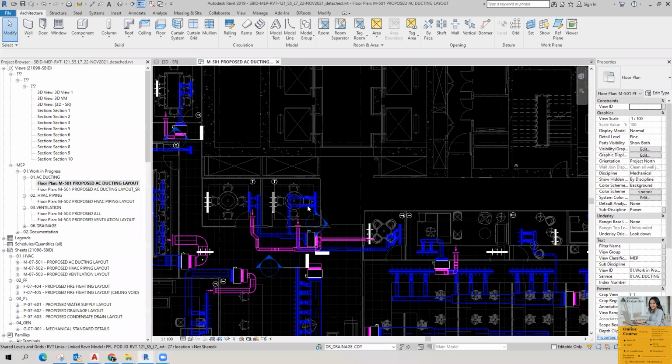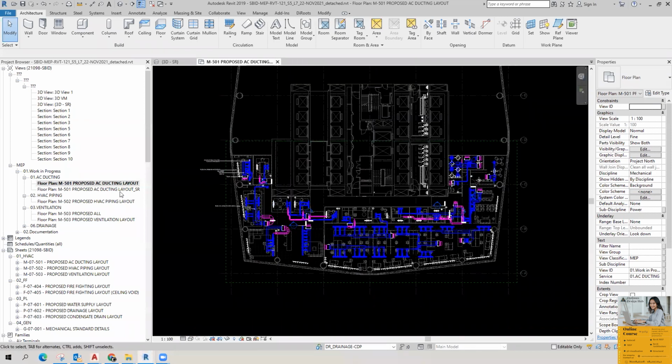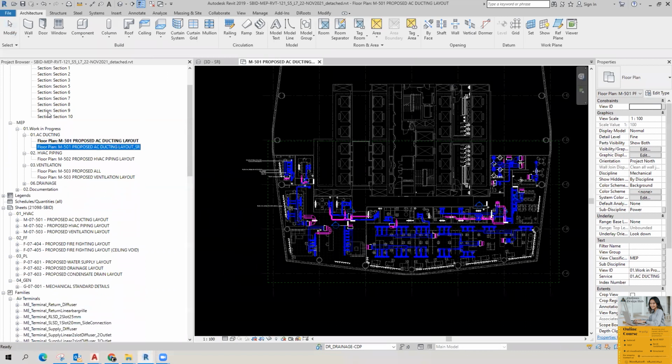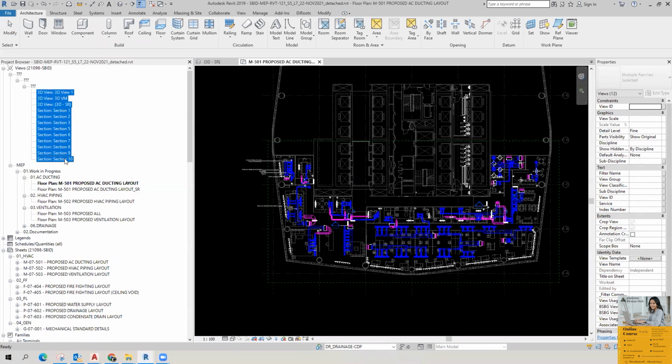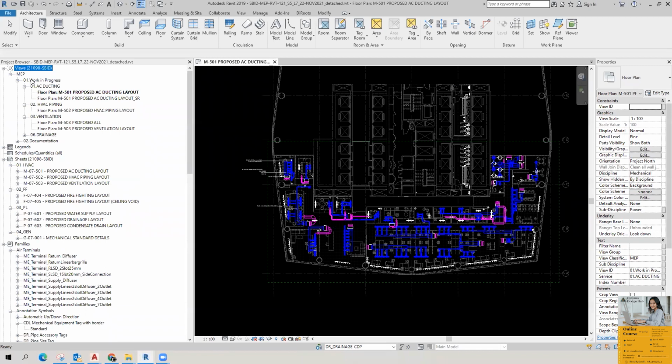The project. Okay, project. I have done ducting. We just go through the project browser. I've created some disciplines and subdisciplines. Under MEP, you can see work in progress, AC ducting.